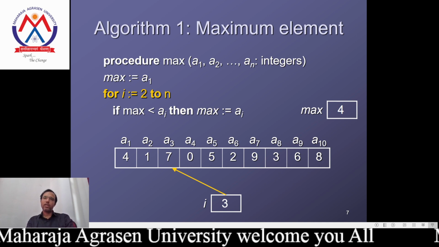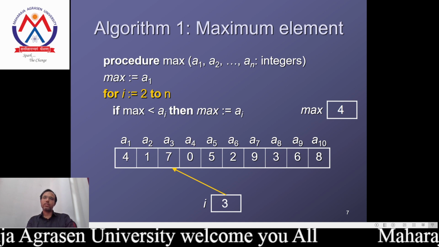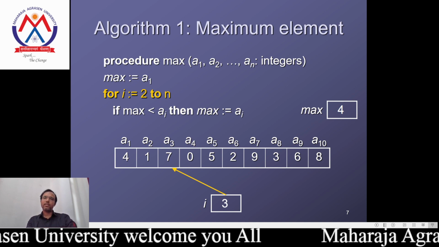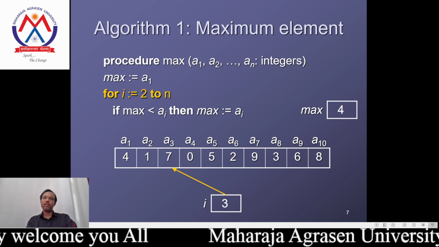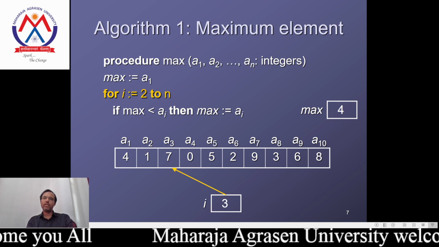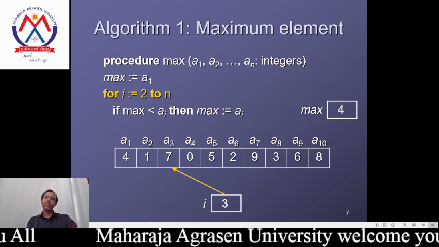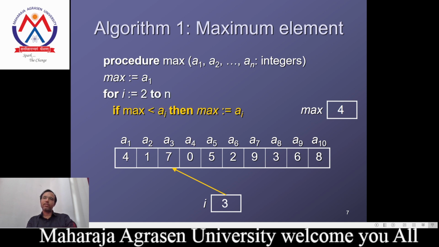Next, third, we take I equal to 3, which is 7. In that case we compare whether max is less than ai, and the ai value is a3. The 7 will be reflected as the maximum element.